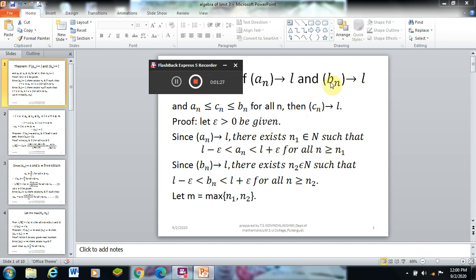Also Bn converges to L. So since Bn converges to L, there exists n2 belongs to N such that, by the convergent definition, L minus epsilon less than Bn less than L plus epsilon for all n greater than or equal to n2. Here we have these two, n1 and n2. So let m equal the maximum of these two terms, n1 comma n2.